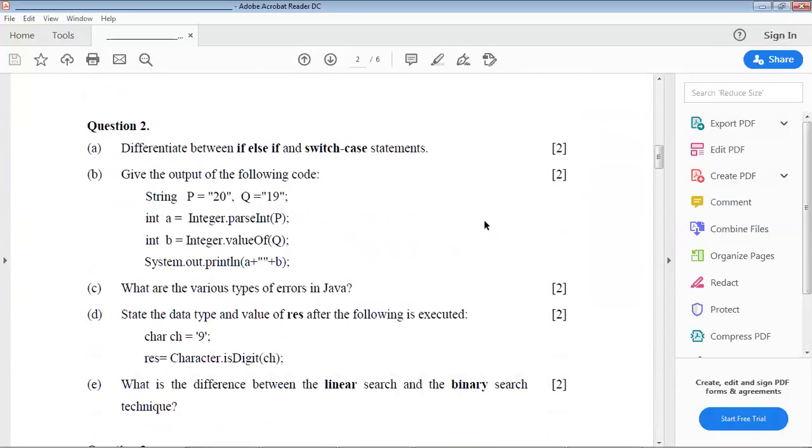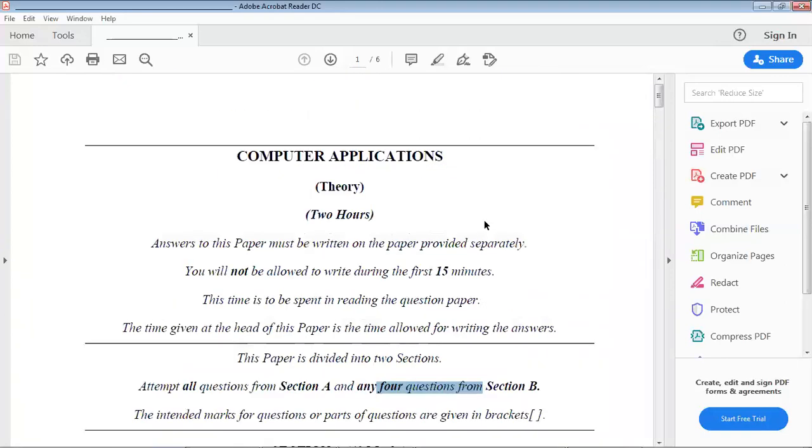I will share this question paper with you. Please go through this question paper. You will get some idea. From the next class, we will start.